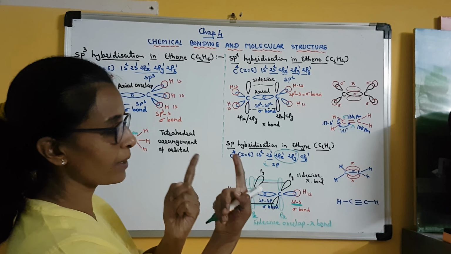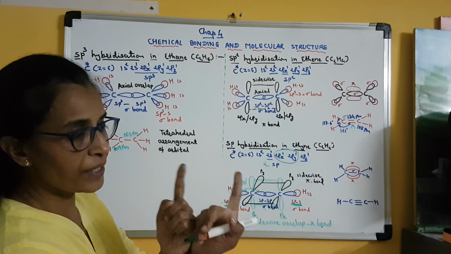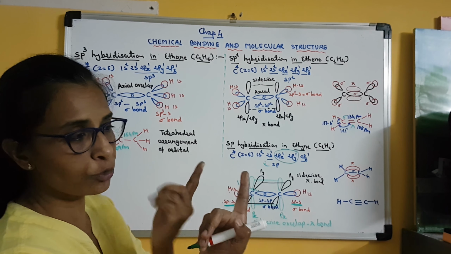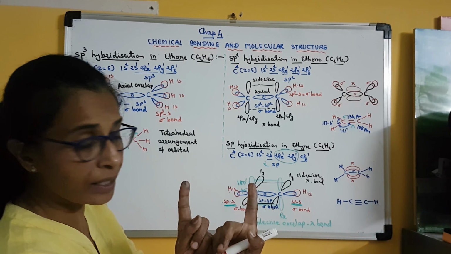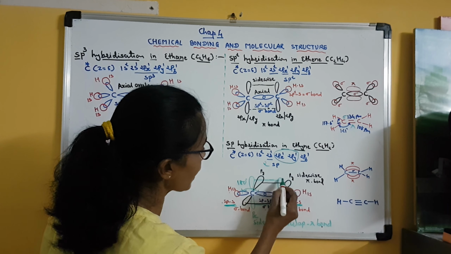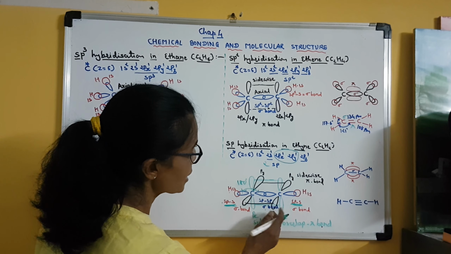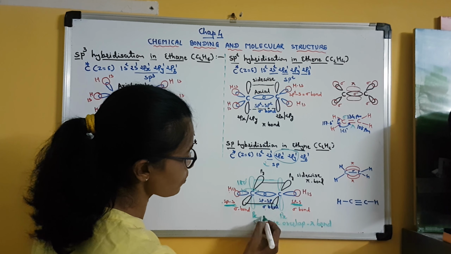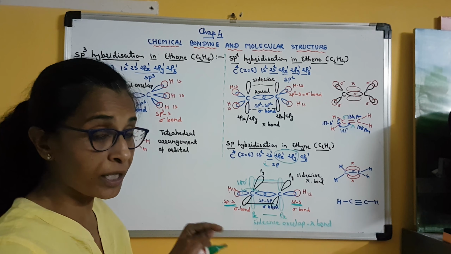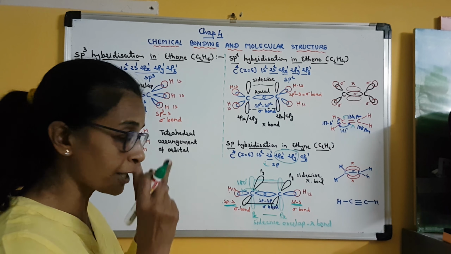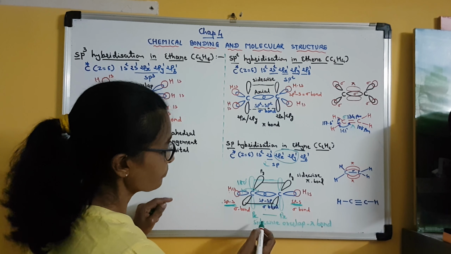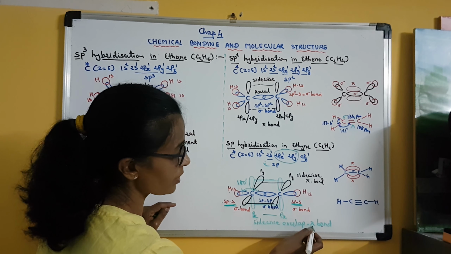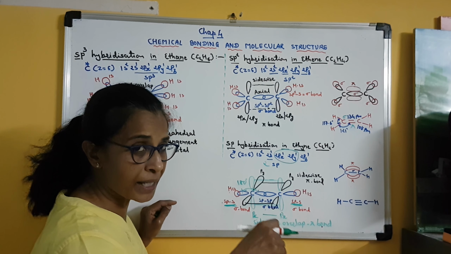So both the carbon atoms will have their px orbital perpendicular to the plane of the molecule, and these two px orbitals are parallel to each other. So the green horizontal line is the overlap between px orbitals, and these are not hybrid orbitals. They are atomic orbitals of the carbon atom. Clear? So sidewise overlap will result in a weak pi bond.